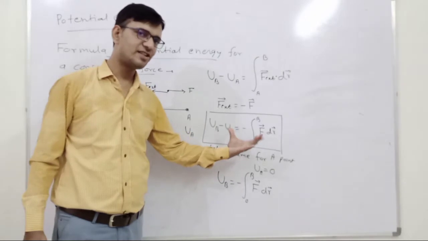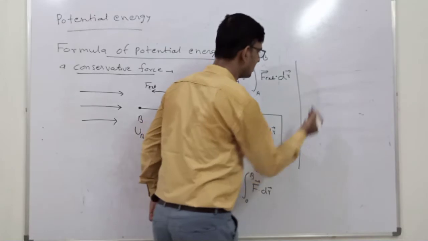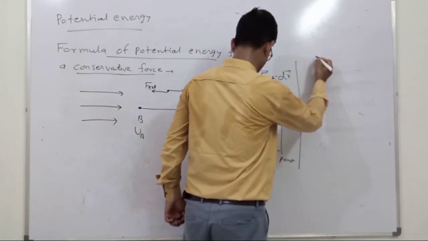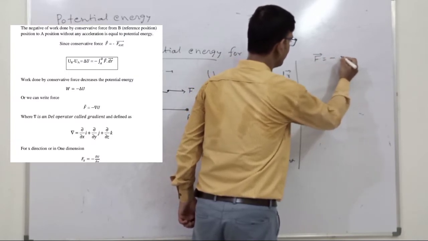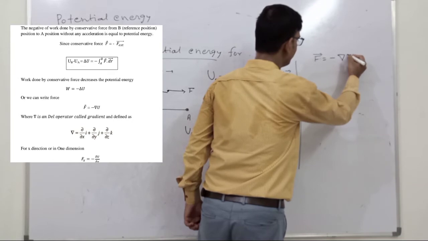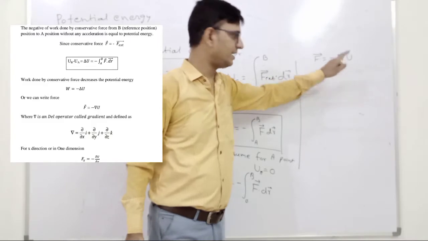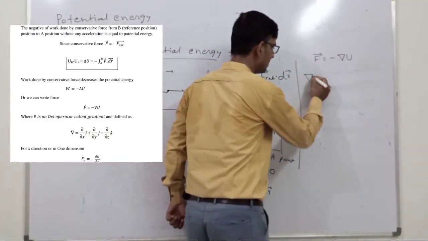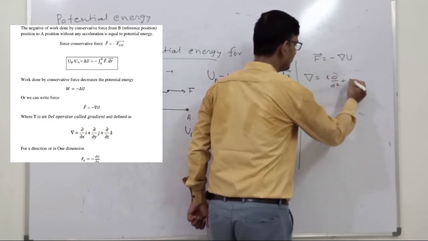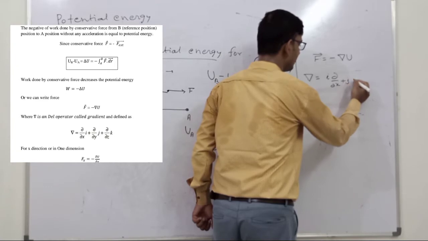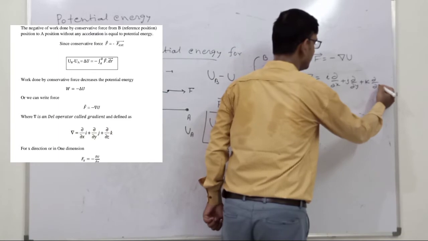We can also write the same equation in the differential form. We can write F is equal to minus the gradient of U. This is one operator. This is called the gradient, and it is defined as the gradient is equal to i del upon del x, j del upon del y, plus k del upon del z.